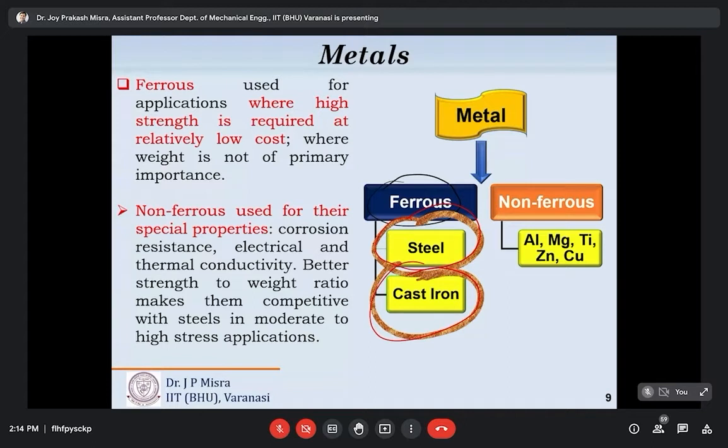The properties of steel are influenced significantly by an increase in carbon content, with the result that tensile strength and hardness increase, while ductility decreases and weldability decreases. So the main alloying element in the case of iron is carbon, and it controls many mechanical properties of the alloy. Steel is basically an alloy of iron and carbon.